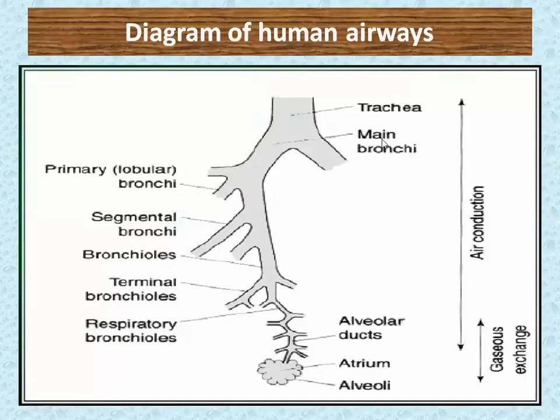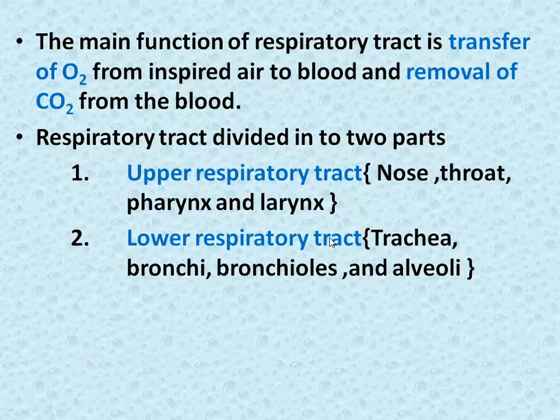There is the trachea, then the main bronchi, then primary bronchi, then segmental bronchi. Then there are the bronchioles, then terminal bronchioles at the end, and in those terminal bronchioles there are the alveoli. This is the enlarged portion of the human airway tract.